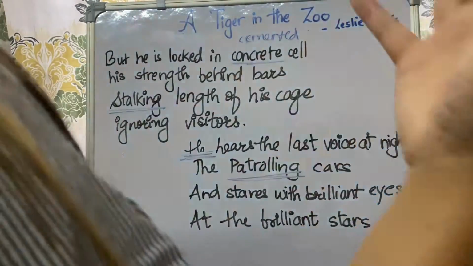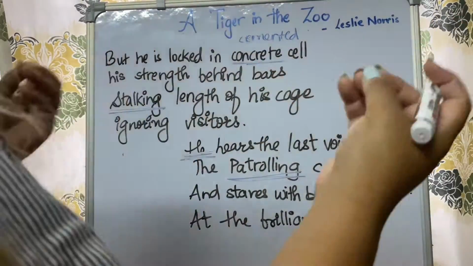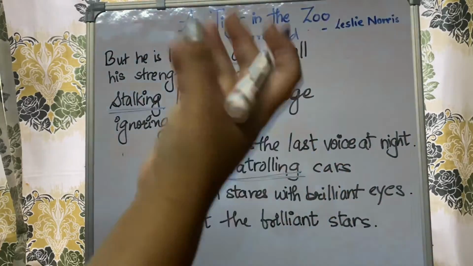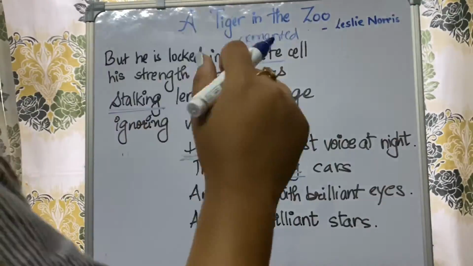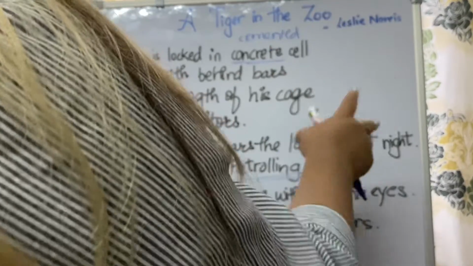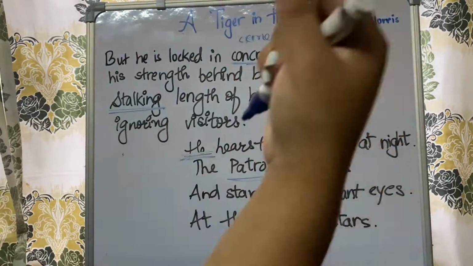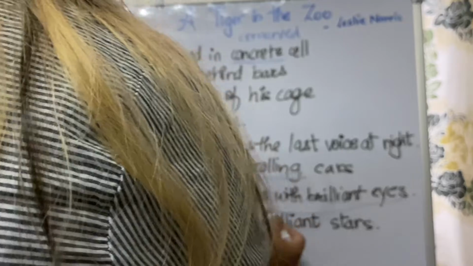So क्या होता है, the tigers or the cats have a kind of eyes which twinkle at night with a ray of light. If some kind of light focuses on their eyes, what happens? It shines. So it stares with brilliant eyes.